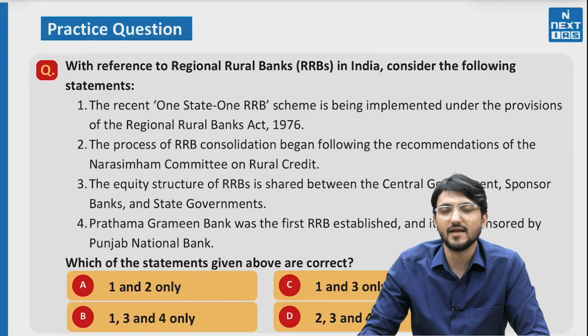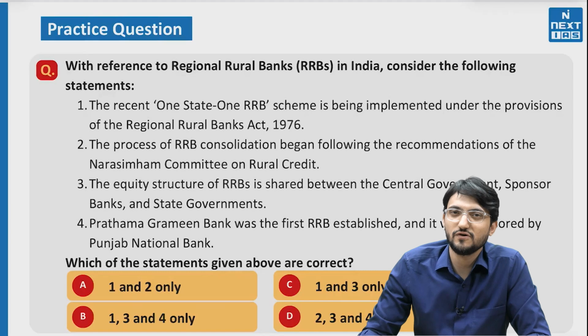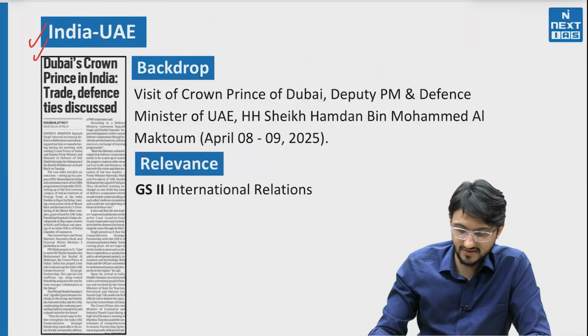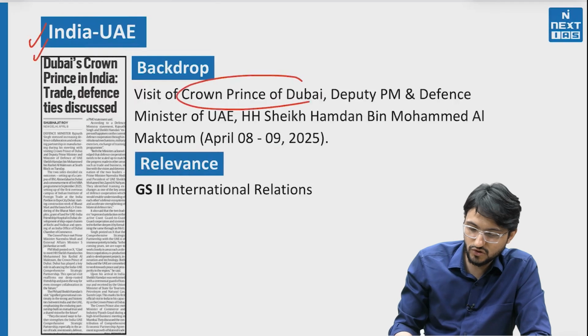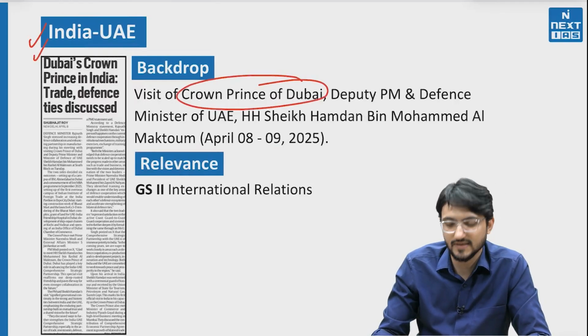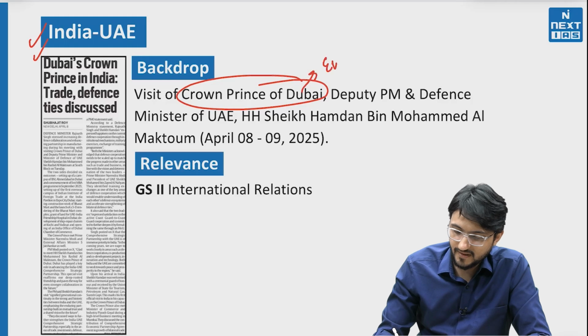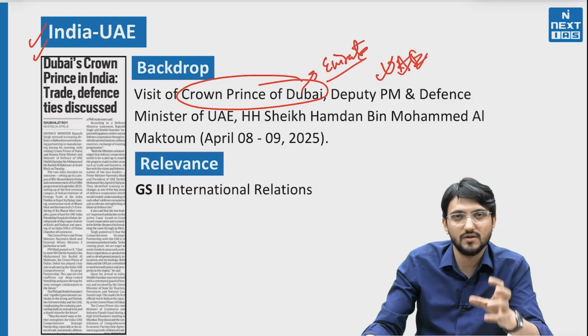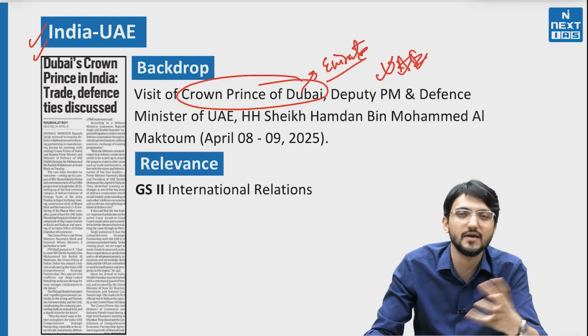So the next article relates to the visit of the Crown Prince of Dubai. This is India-UAE relations and the Crown Prince of Dubai. What is Dubai? You will ask. Dubai is a city, an emirate. Basically, it is part of the UAE, United Arab Emirates. So the Arab Peninsula is there. Many Arab countries are there.